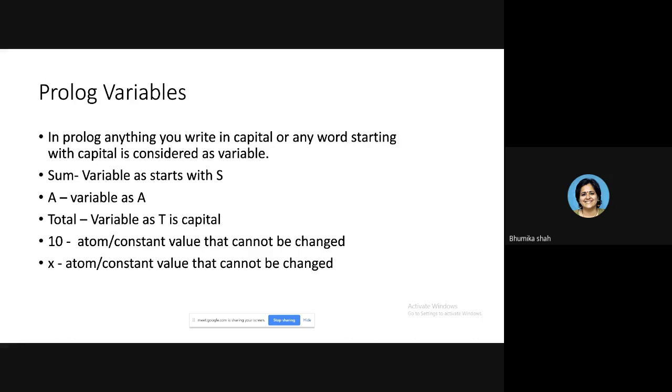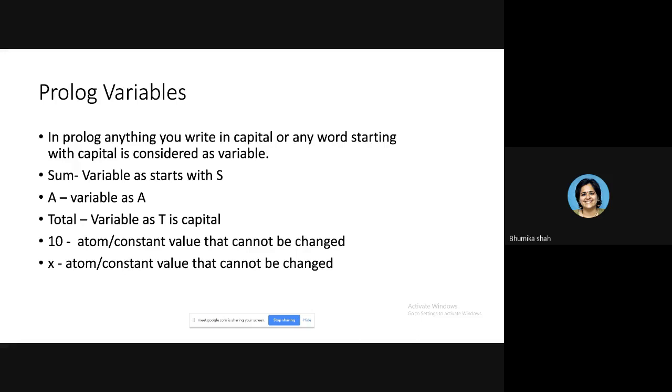Prolog variables. In Prolog, anything you write in capitals, or any word which starts with a capital letter, is considered a variable. So if I write SUM, with S capital, then SUM is considered a variable. If I write capital A, again it is a variable because A is capital. If I write Total, it is again a variable, because T is written capital. If I write the value 10, a numeric value, it will be considered a numeric constant.